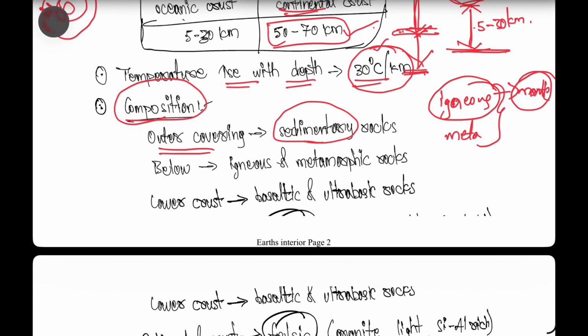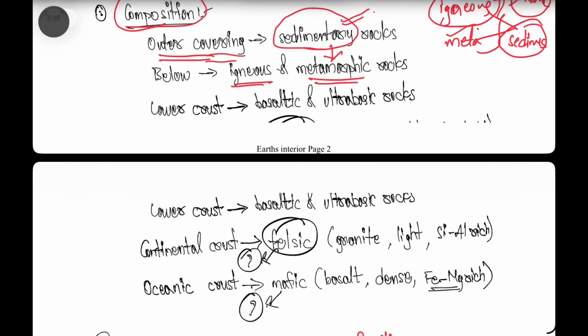By disintegration or weathering of these igneous and metamorphic rocks, the sedimentary rocks will be formed. So the outer covering of the earth is mainly made up of sedimentary rocks, and these rocks are made from the igneous rocks and the metamorphic rocks. Below the sedimentary rocks are the metamorphic and igneous rocks. And the lower crust is made up of basaltic and ultrabasic rocks.